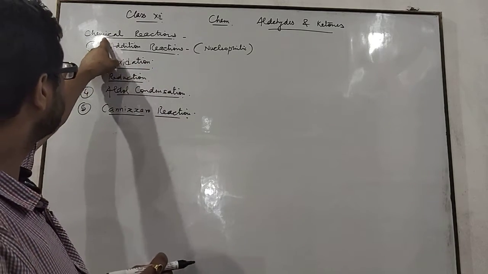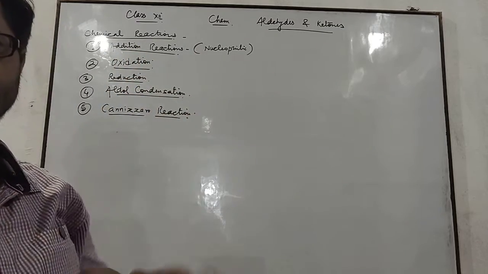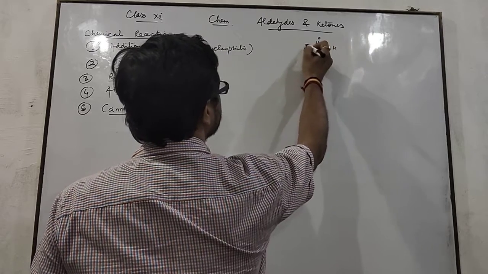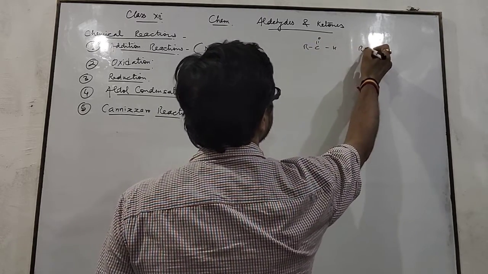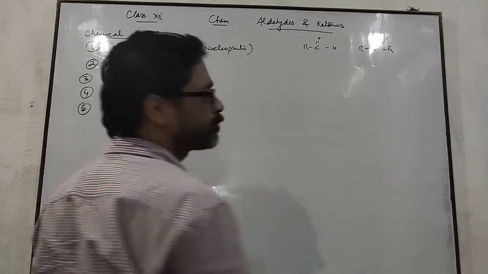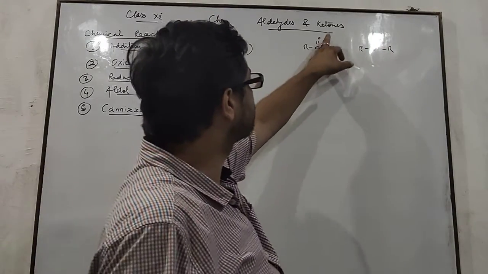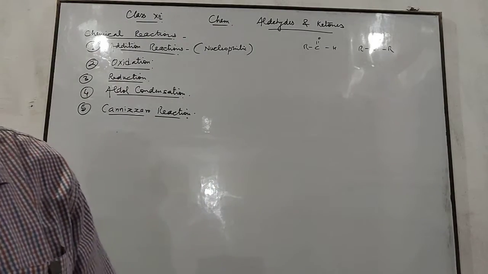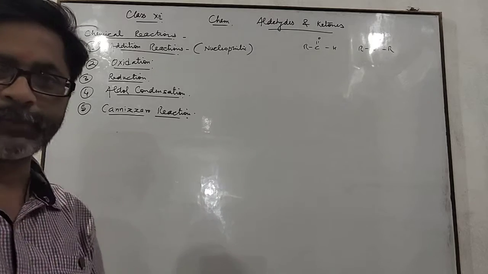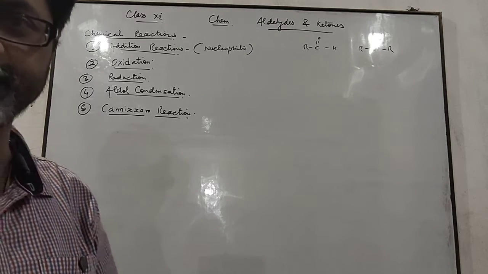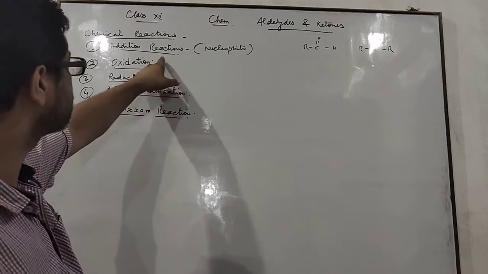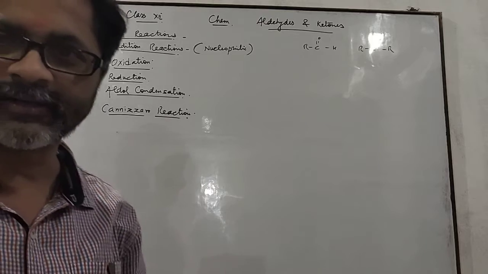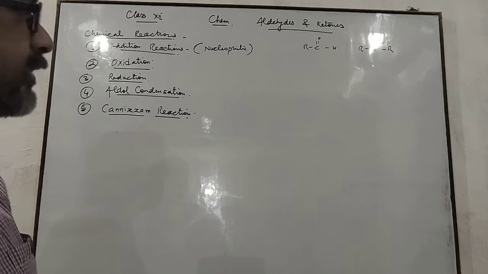You know that aldehydes and ketones both contain the carbonyl group: RCHO is an aldehyde, whereas RCOR is a ketone. Both have a C double bond O, hence they are collectively known as carbonyl compounds. Due to the presence of the double bond, these carbonyl compounds give addition reactions. The addition reactions given by aldehydes and ketones are nucleophilic addition reactions. I have already discussed it in my previous lecture.